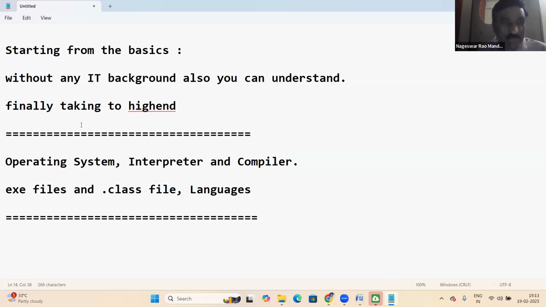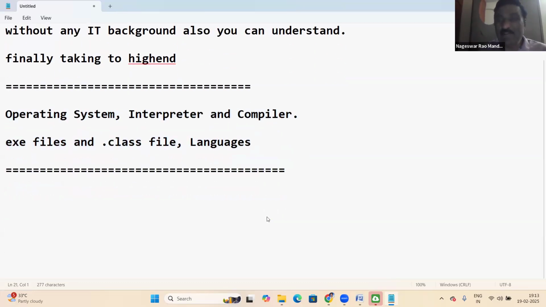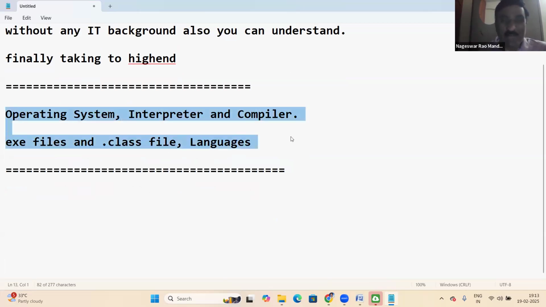First I'm starting with all these basics. Once that is completed, we'll start Java. To understand Java, some basics are required, like understanding the interpreter and compiler. Once it's completed, I'll start Java.